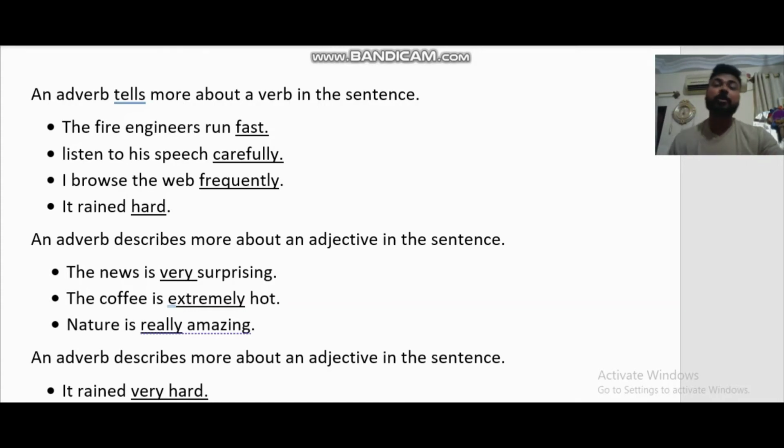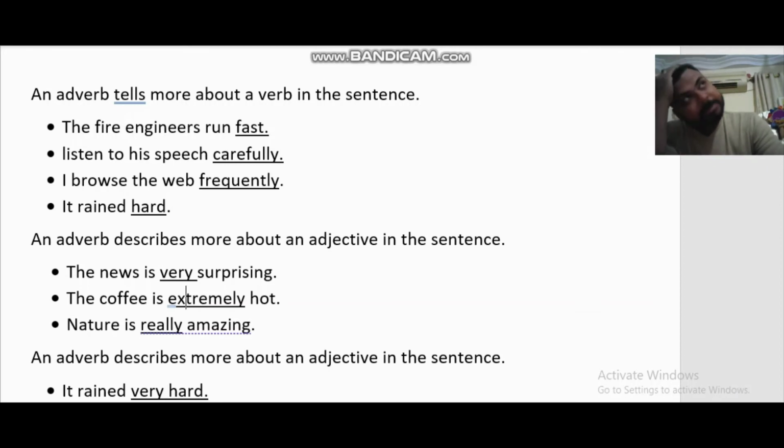अच्छा, one more thing I would like to tell you. An adverb is something that tells more about a verb in action, right? So it means if I say I'm making this video at my home, we do have an adverb here as well. Why? Because I'm making the video where? It's adding where, at my home. So we are adding more meaning to this sentence, right? So at my home is telling where I'm making the video.